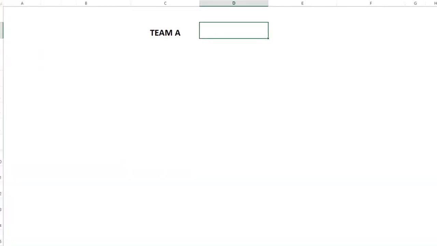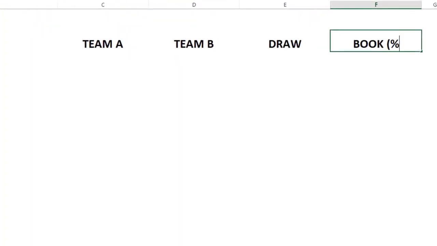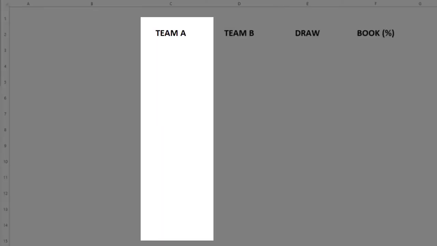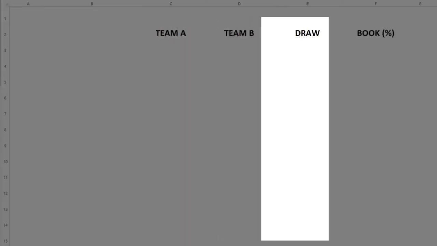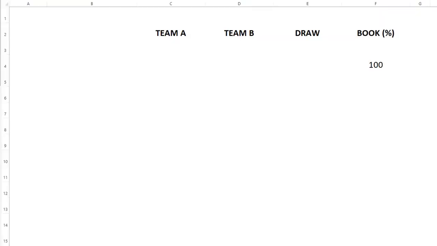Here's a simple illustration to show you how a sportsbook guarantees a profit without the need to predict the winner of a sporting event. There are three possible outcomes. Team A wins, Team B wins, and the draw. The chance of one of these three outcomes happening is 100%, although each outcome isn't equal as you might expect, which is why they have different prices.